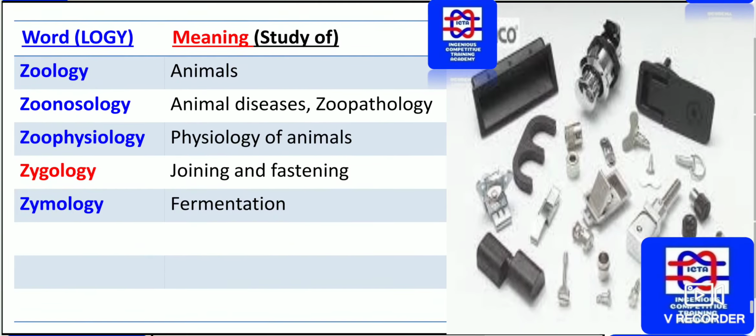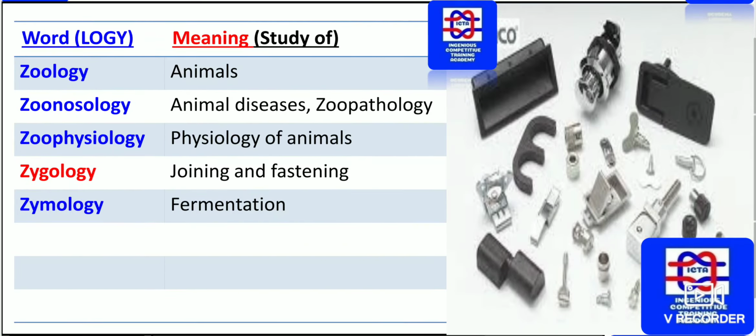Now we have the final slide, concerning animals, that is zoology. Animal diseases concerning zoopathology or zoonosology. So please remember, zoonosology is the animal disease and zoopathology is also the same thing. Physiology of animals is known as zoophysiology. So here zoo means animals. Joining and fastening concerning, that is zygology. Please remember, whatever joining and fastening concerning study is zygology. Fermentation concerning study is called zymology.